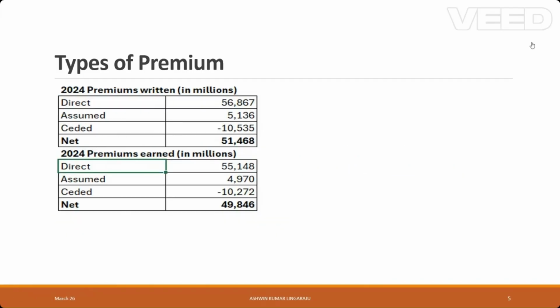This is again an example showing the calculation of net premiums written and net premiums earned by subtracting ceded from the sum of direct and assumed. You can see net premiums written and earned in the profit and loss statement of an insurer's annual report. And obviously, the net premium earned will always be less than net premiums written.